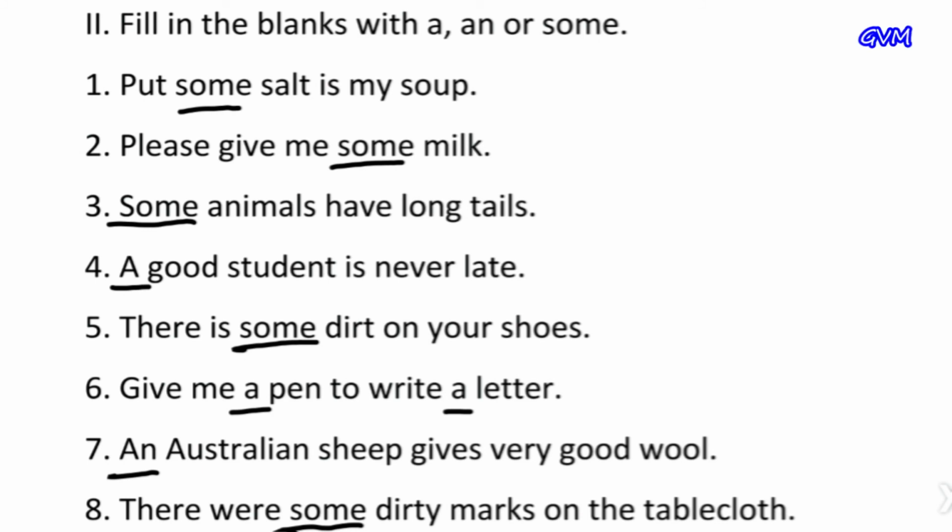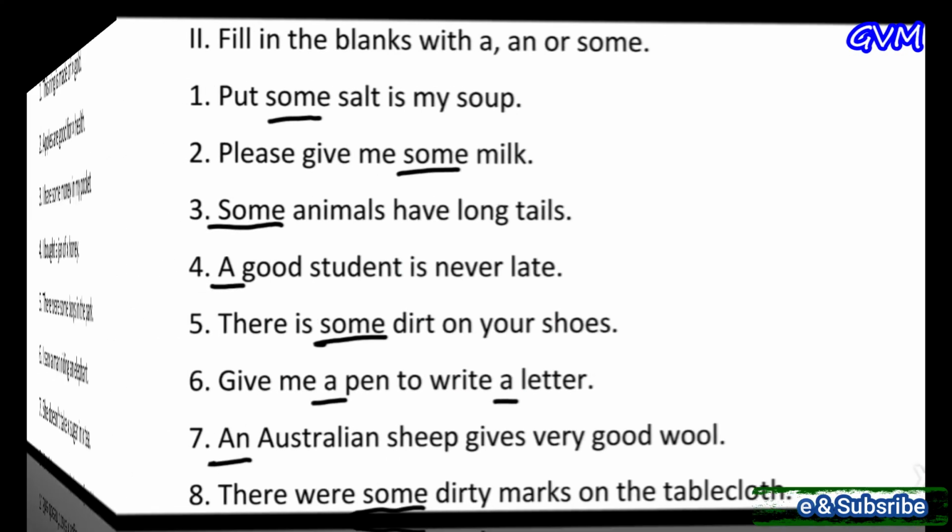Sixth, give me dash pen to write dash letter, and the answer is a pen, a letter. Seven, dash Australian sheep give very good wool, and the correct answer is an, because Australian starts with a vowel sound. And the rest of the questions you have to do yourself in your book.